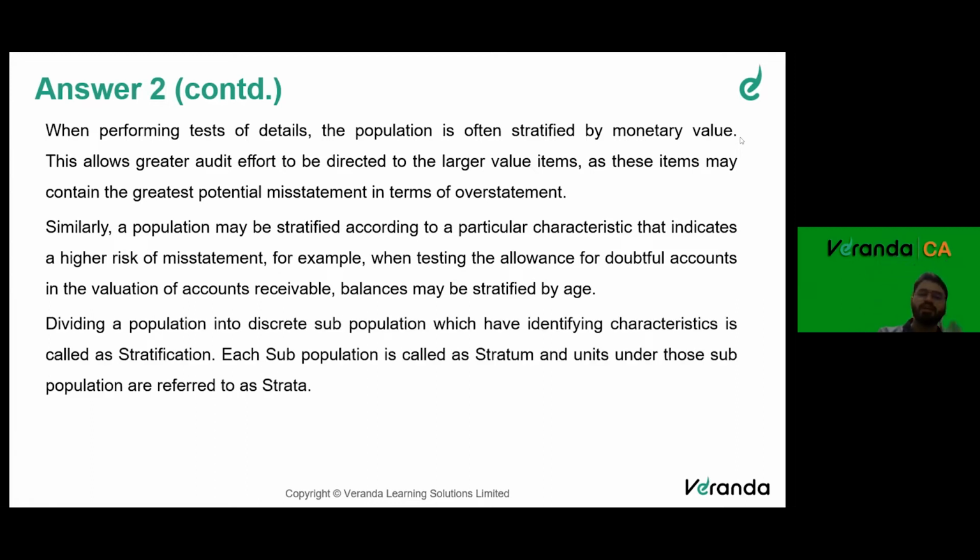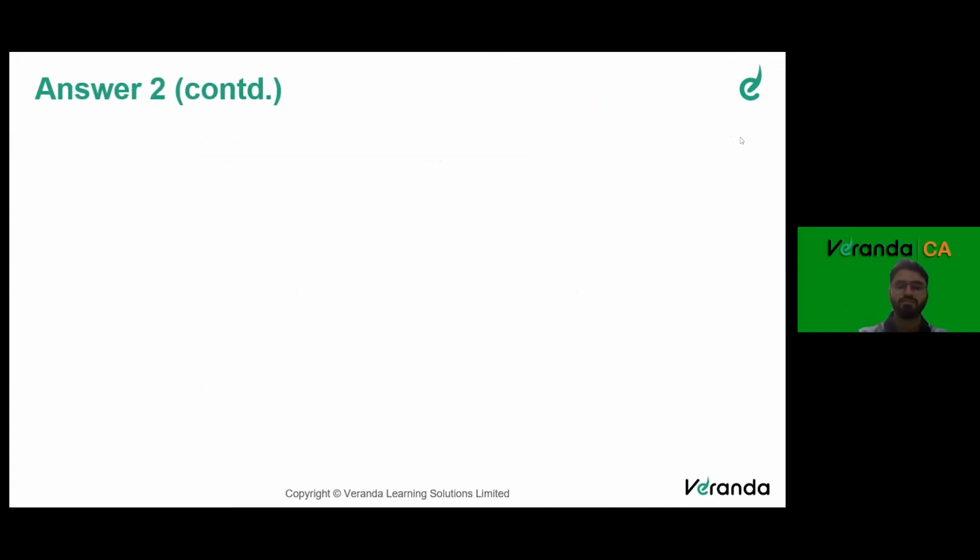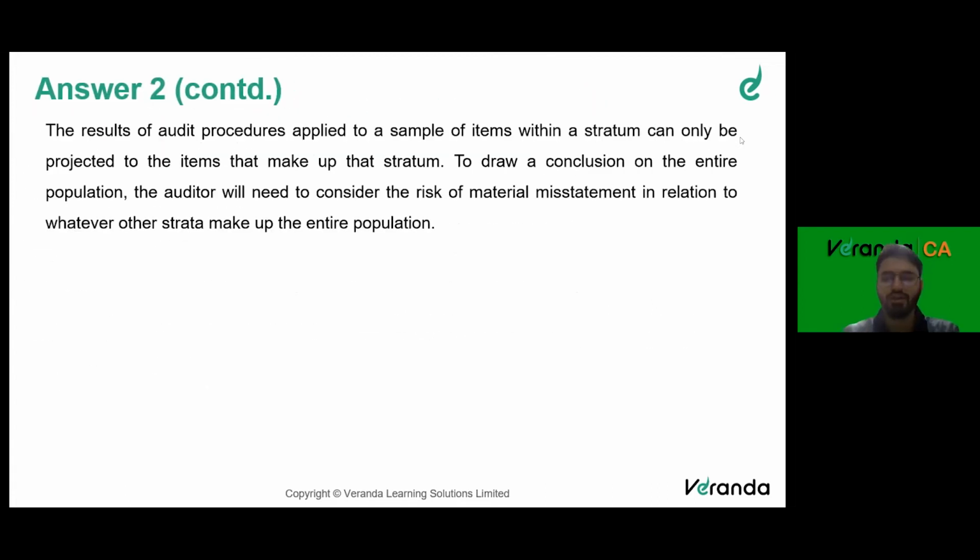Dividing a population into discrete subpopulations which have an identifying characteristic is called stratification. Each subpopulation is called a stratum, and plurally you call it strata. That's what it means. The results of audit procedures applied to a sample of items within a stratum can only be projected to the items that make up that stratum.